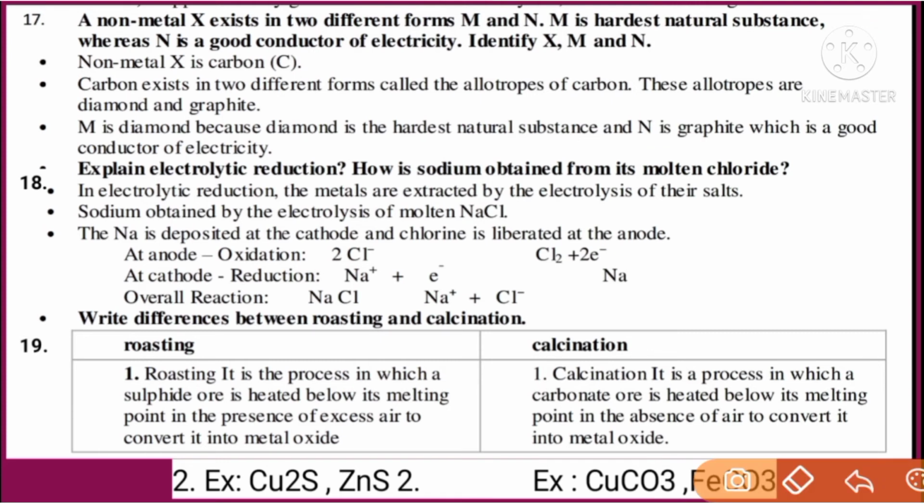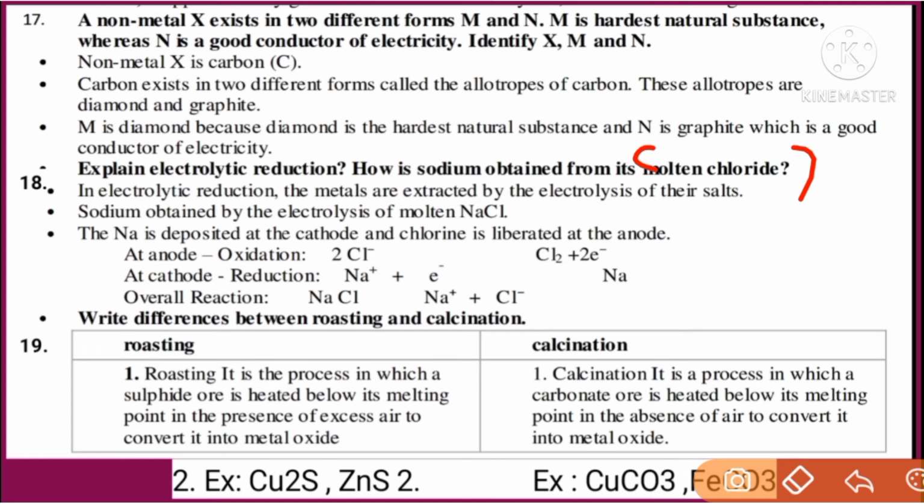Next, question number 18. Explain electrolysis reaction. How is sodium obtained from its molten chloride? Let us check. It is called the metal salt, students, obviously available in molten state. It means the crystalline form of metal salts which are dissolved in solutions. In the solution form, they dissociate as ions and liberate their ions as cation and anion at the respective electrodes called anode and cathode.